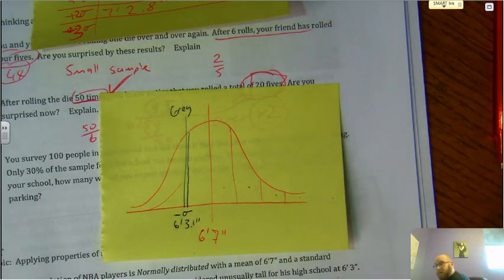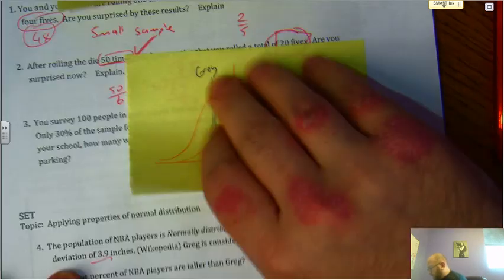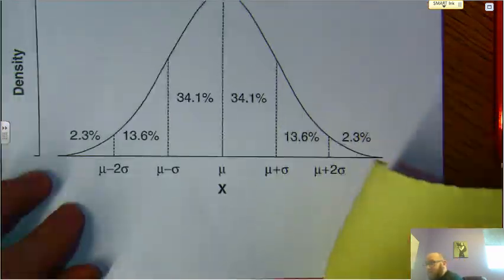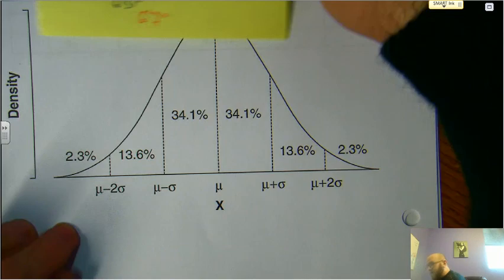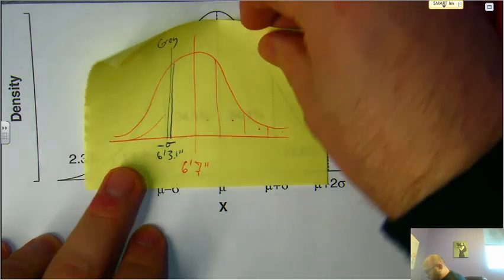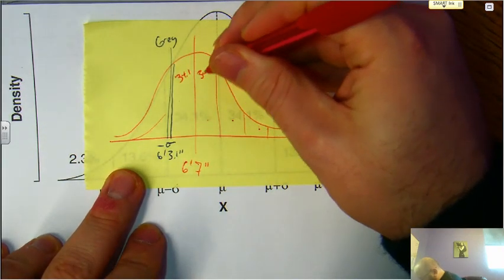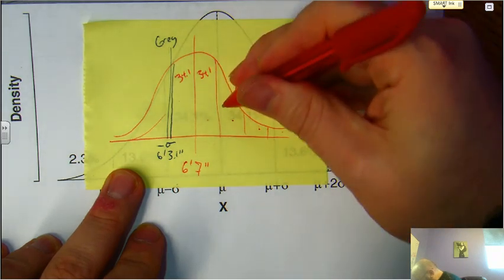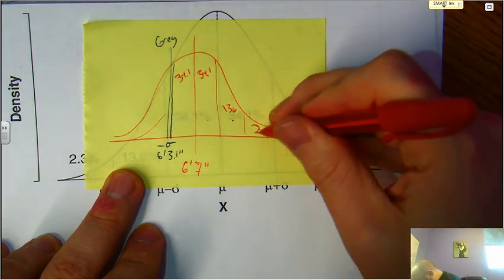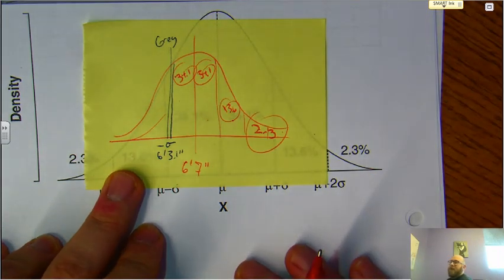So to be able to figure that out, we need to know what our distribution curve looks like. Luckily, I gave that to you. We have that on the inside front cover. If I don't have it on the inside front cover, I've given it to you before. So here's our graph, right? Here's how it's supposed to look. So we know that 34.1 plus 34.1 plus 13.6 plus 2.3, all of that's the population that is taller than Greg.